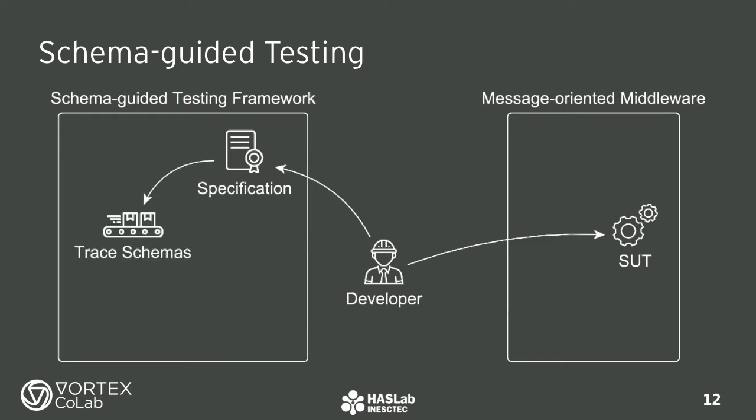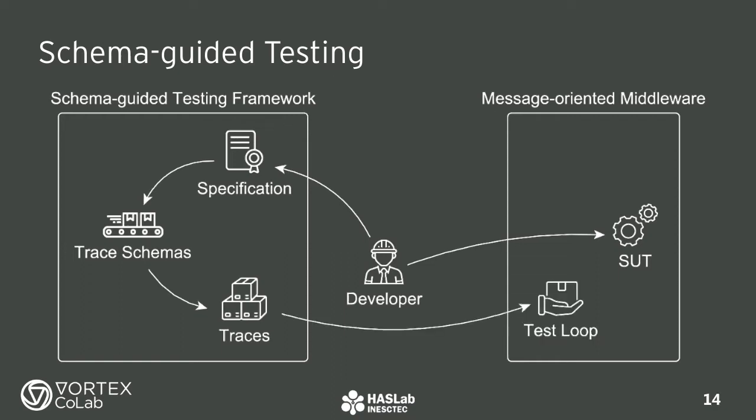From the given specification, we are able to convert the properties into trace schemas, high-level templates for the traces of messages that we want to replay to the system. Additional properties of the inputs, called axioms, may be taken into account to refine the generated schemas. From these schemas, or templates, we instantiate multiple, concrete traces of messages.